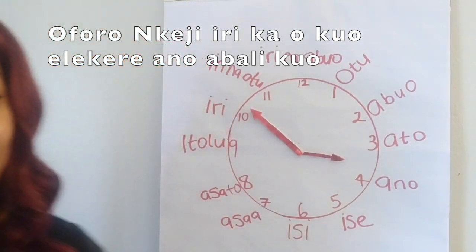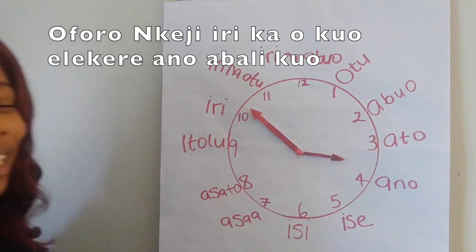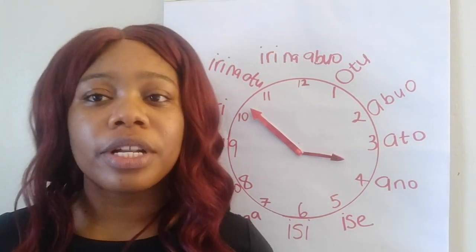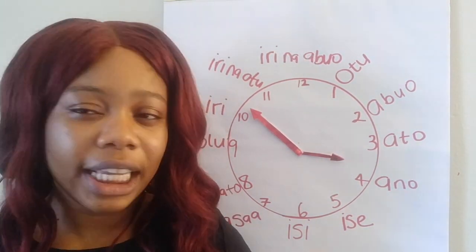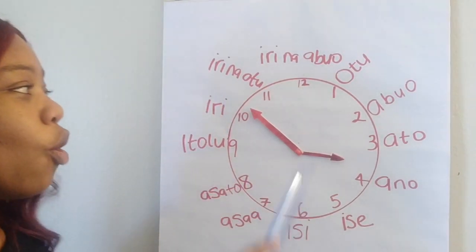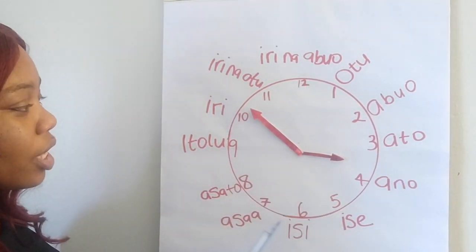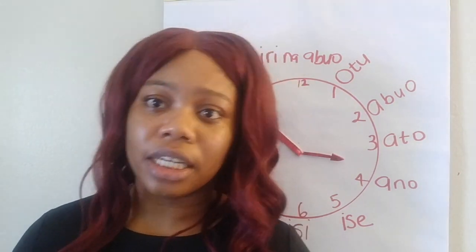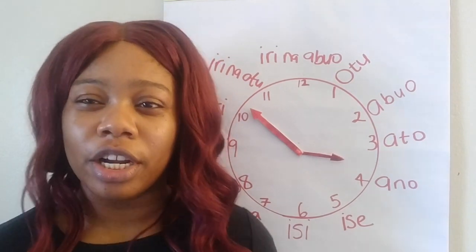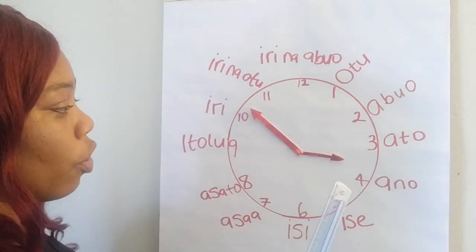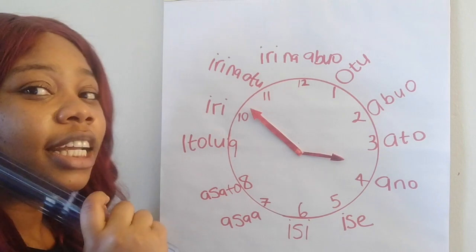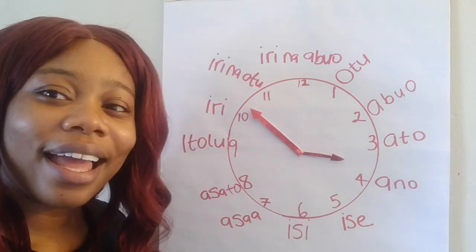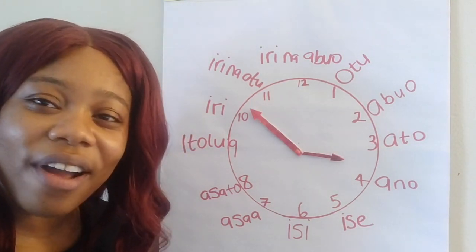Or you can say Ojirila. I feel like when you say words in time Igbo, it's just easy. Instead of you to say Ojirila Nkeji, you think about Ojirila Nkeji iri ise. Gafee elekere ato. You know what I mean? It's just longer. You just say Oforo Nkeji iri ka elekere ano ko.